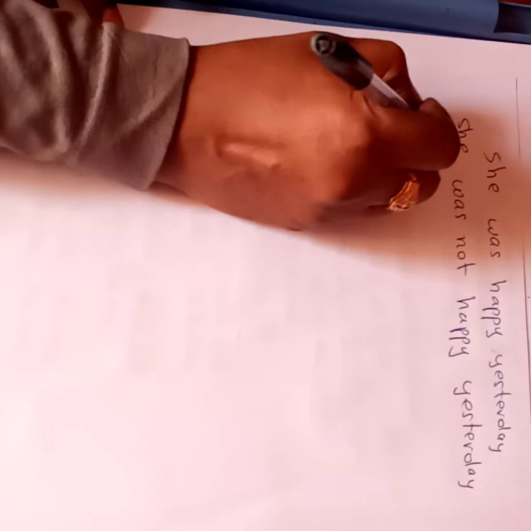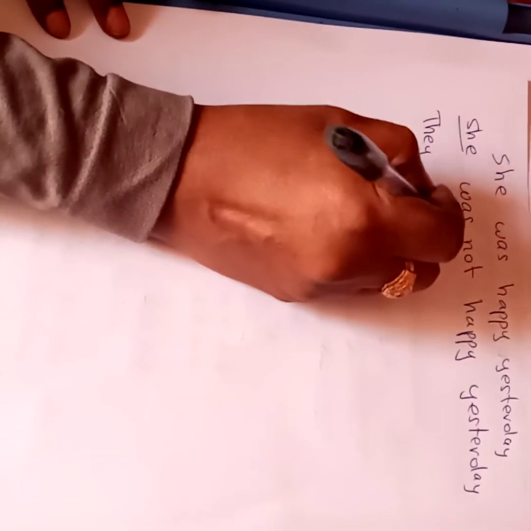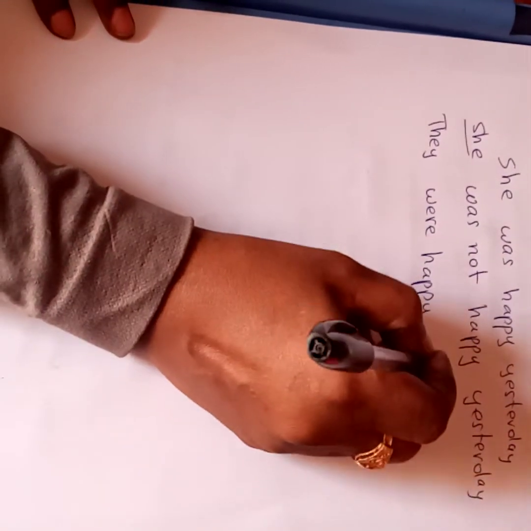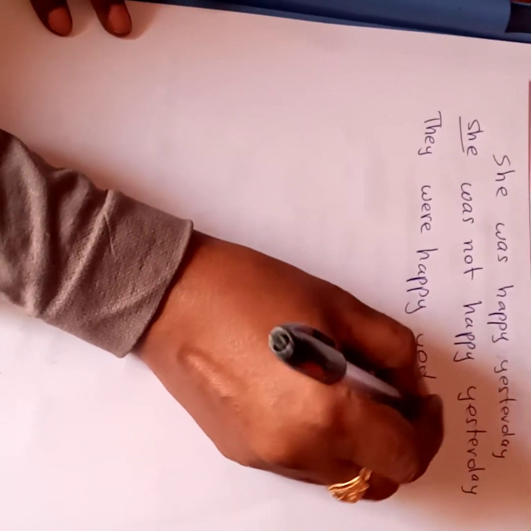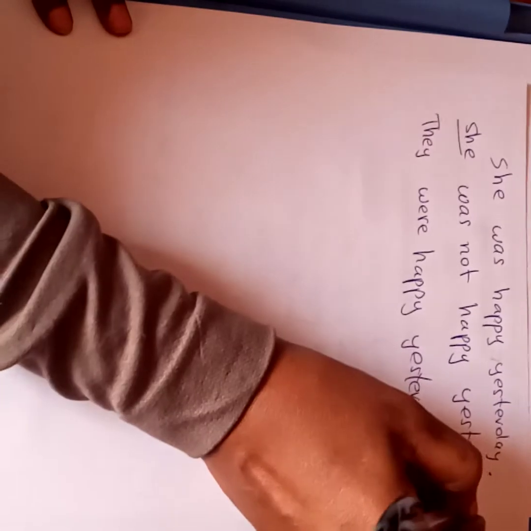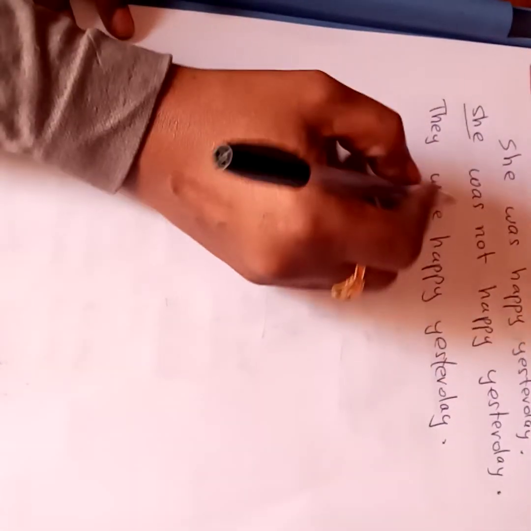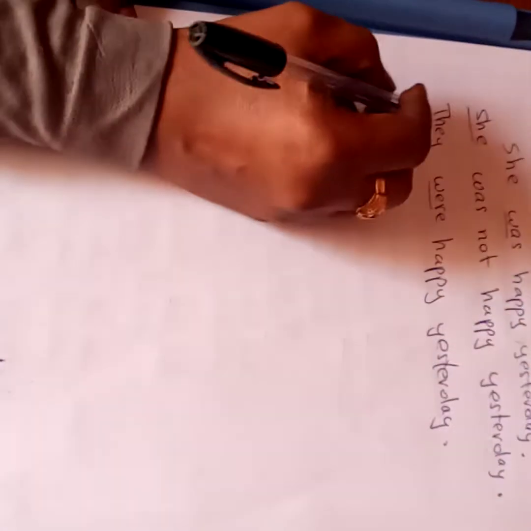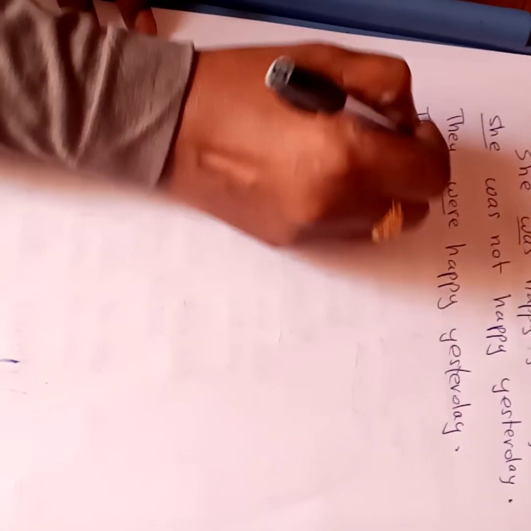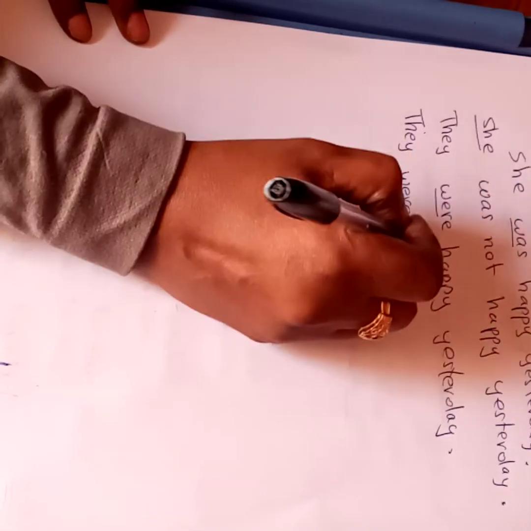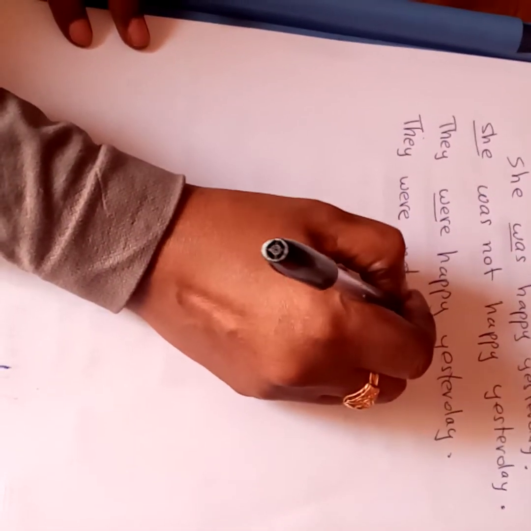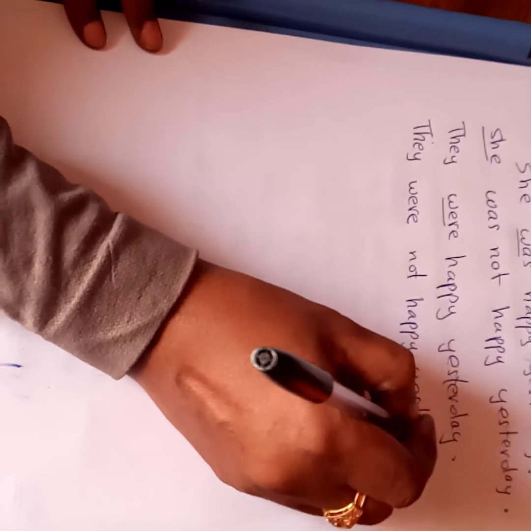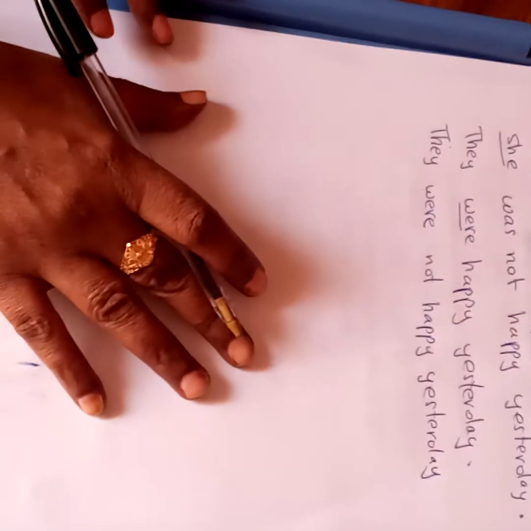Okay, for the plural, they were happy yesterday. Don't forget the full stop here, this is a statement. They were happy yesterday. Make it negative. They were not happy yesterday. Have you got this? Okay.